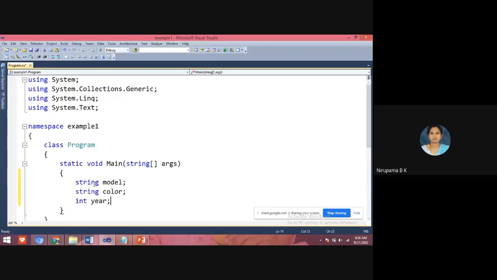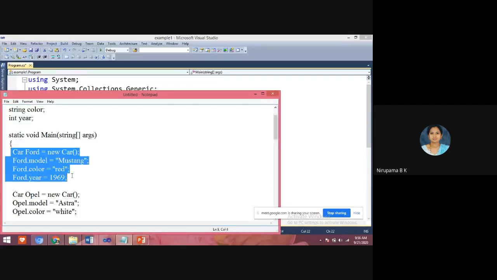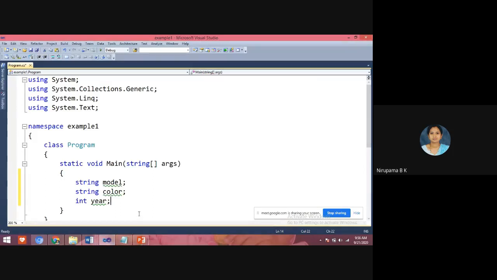So here I am declaring three variables: two string variables and one integer variable. Understanding? These three are members of this class, correct? Now, what I am doing here,